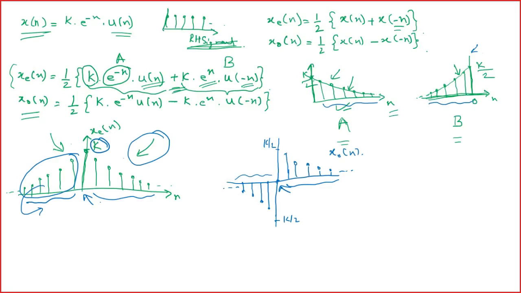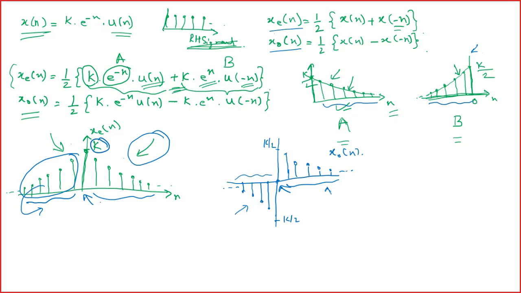So is there any confusion? How things move when you have something at the origin? If you have these even and odd components for x n, at the origin there is a change in the amplitude values, whereas for other values of n there is no such problem. So this is how it works.